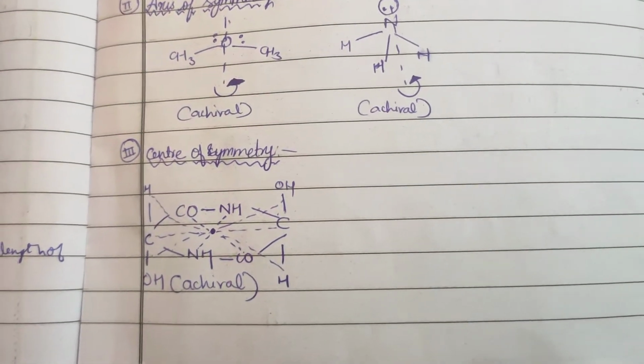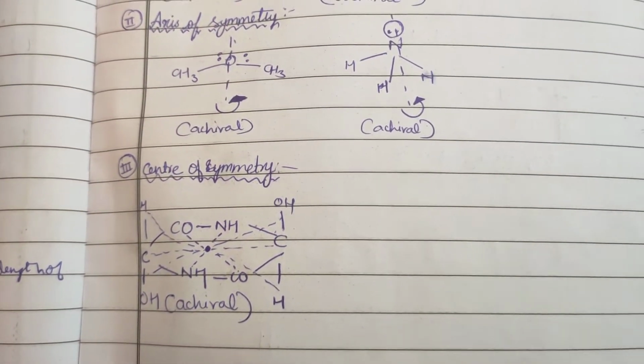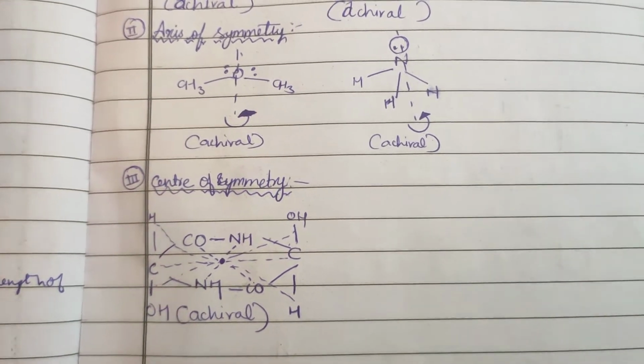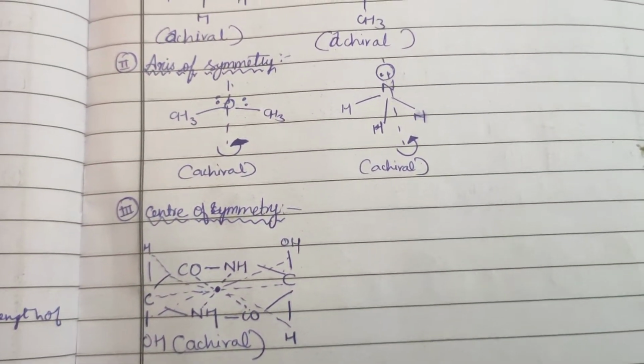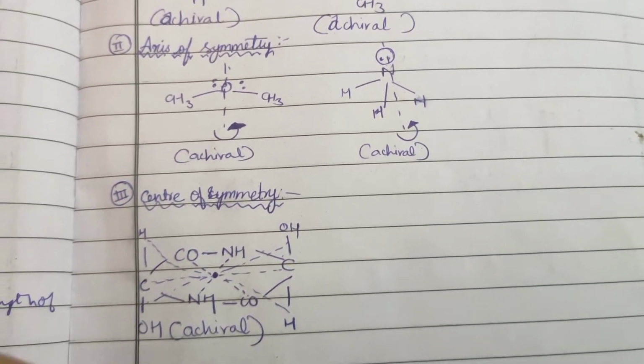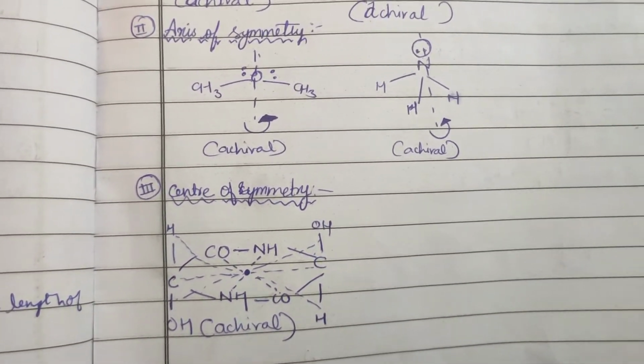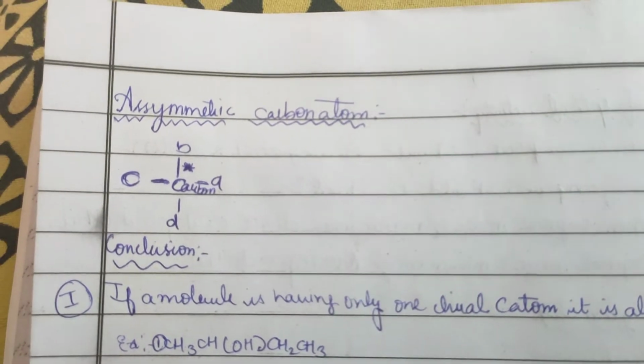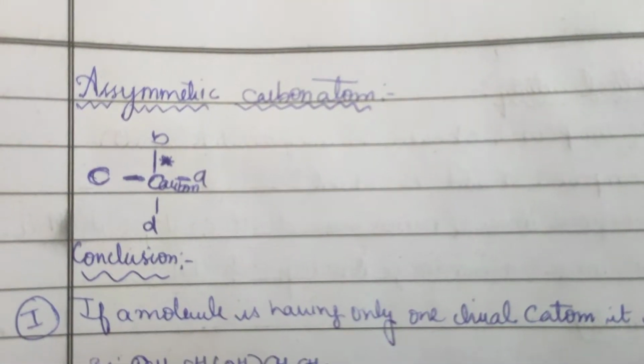Now here you can see the center of symmetry. Example is C2H2OH2. Here is the example of an asymmetrical carbocation.